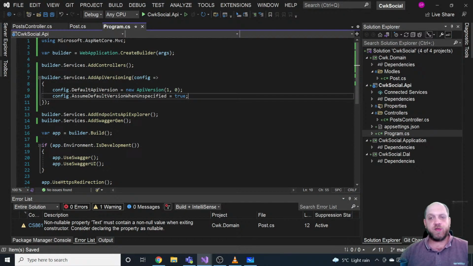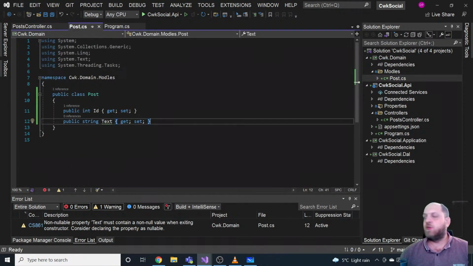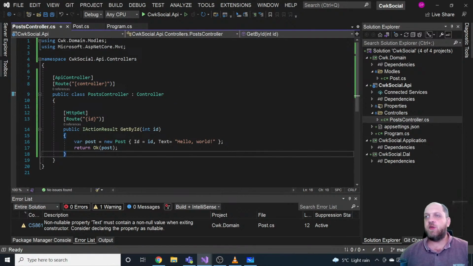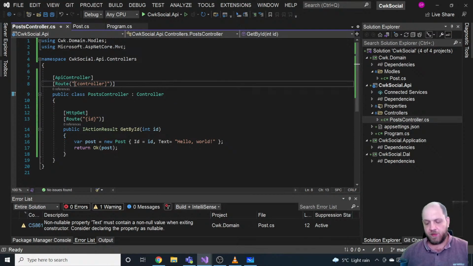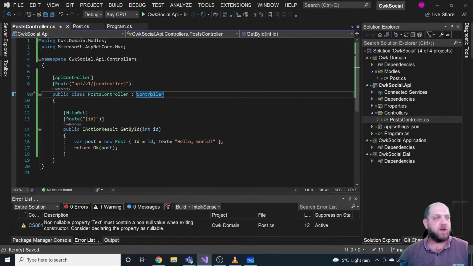And now the most common way that you see in most APIs, or at least in the ASP.NET world, is that you have your versioning in the URLs. So let me show you what I mean by that. You would have, not in the domain layer, but in the controller, something like V1 or V2, and things similar to that.